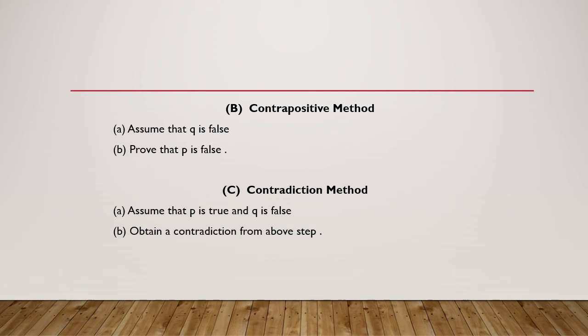Next is the contradiction method using if then. In this case, we assume p is true and q is false, and obtain a contradiction from the above step. How to make use of this? I have a separate next slide so that you will come to know how to prove using contradiction, because I guess most of you heard the result of proving root 7 is irrational, or root 2, using the contradiction method. So the same thing we will use here.